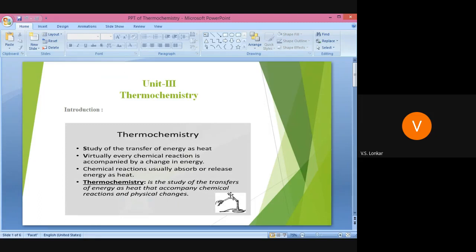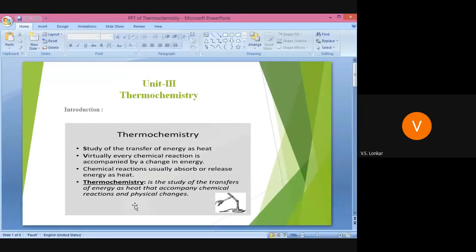It is the study of transfers of energy as heat that accompany chemical reactions and physical changes. Whatever changes take place in chemical reactions or physical changes are measured in terms of heat changes or thermal changes, and then we calculate the energy changes. That is what thermochemistry includes.